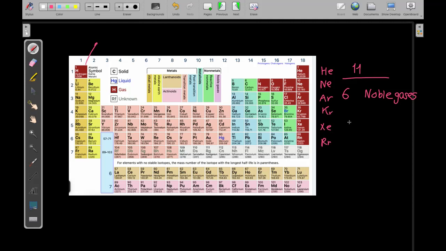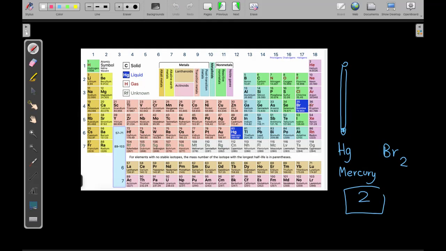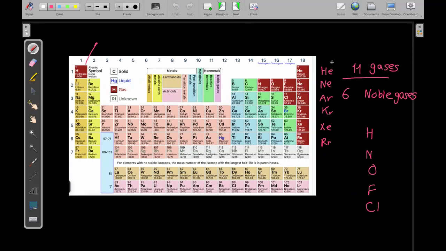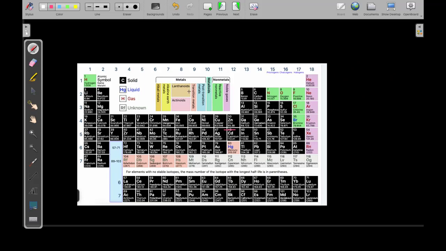Now there is also hydrogen. So I have also hydrogen. I have nitrogen with N, and oxygen, and fluorine, and chlorine. 1, 2, 3, 4, 5, and 6. So total is 11 gases at room temperature. So only 2 as liquids, mercury and bromine, and 11 as gases, and the rest of all elements are solid.